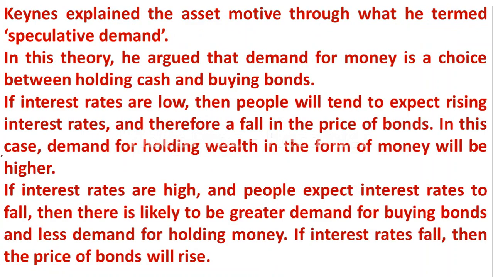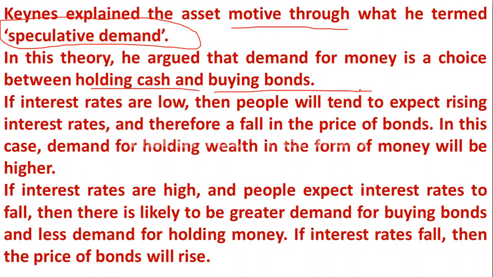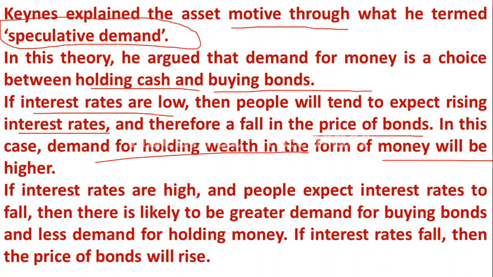According to Keynes, he explained the asset motive through what he termed speculative demand. In this theory, Keynes argued that demand for money is a choice between holding cash and buying bonds. In an economy, if interest rates are low, then people will tend to expect rising interest rates in the future and therefore a fall in the price of bonds. In this case, demand for holding wealth in the form of money will be higher. And vice versa, if interest rates are high, people will think that interest rates may fall.